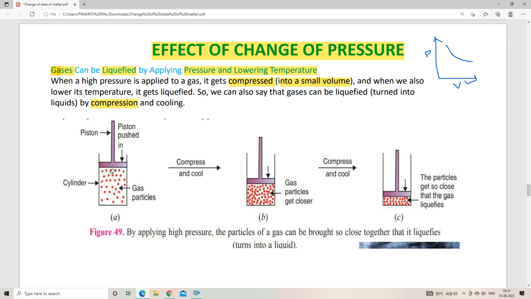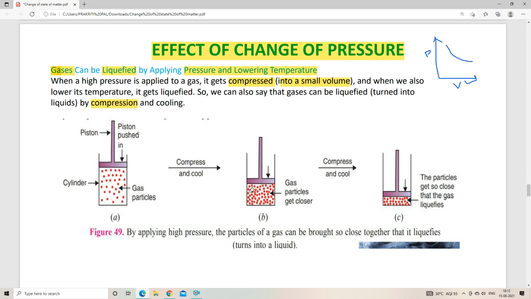By applying pressure with the piston, the gaseous particles come closer, right? And due to this closer approach, if we continuously apply pressure, what happens after some time?